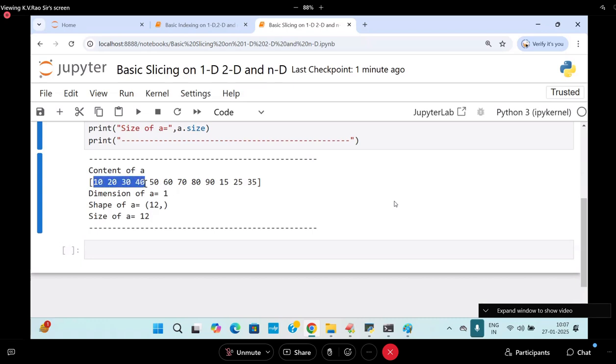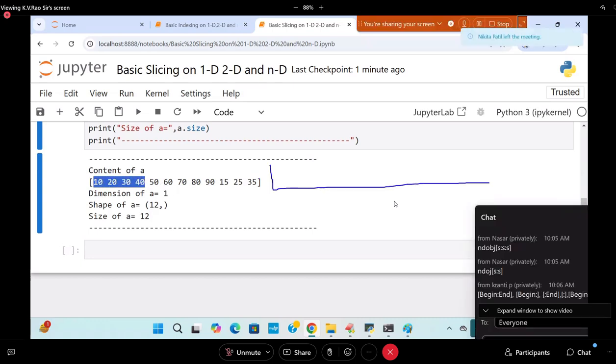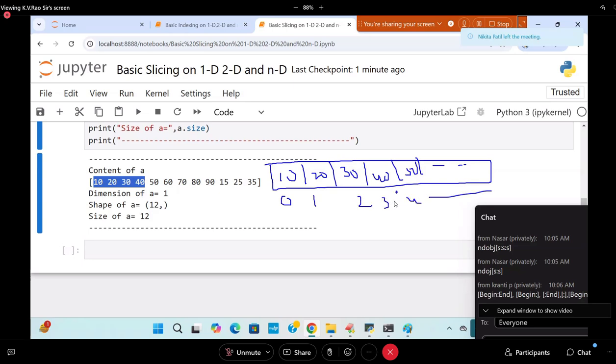Once you go home, you need to write a diagram with the indices mechanism. So 10, 20, 30, 40, and then 50, and so on. The indices are 0, 1, 2, 3, 4, 5 like this. I want 10, 20, 30, 40, for example: a of 0 colon 4. This will take 0 to 4 minus 1.